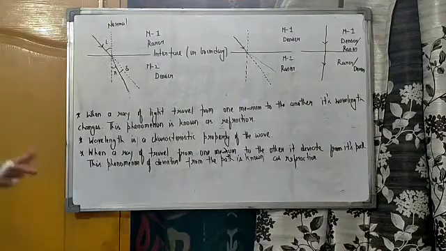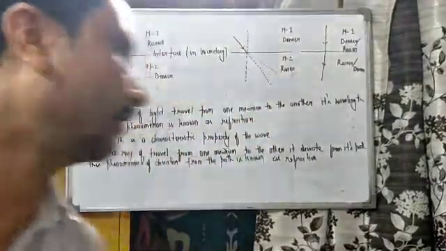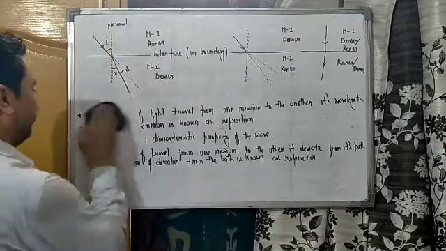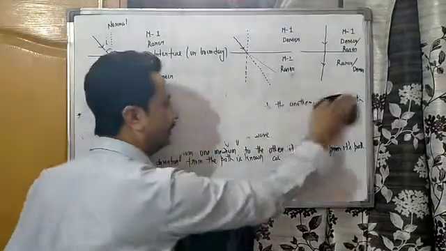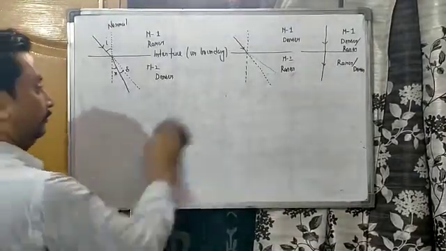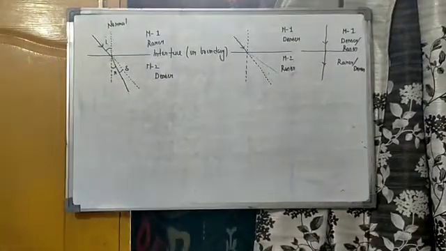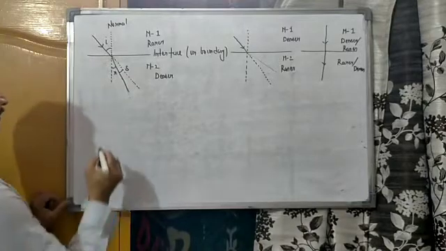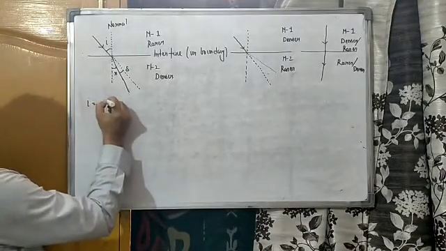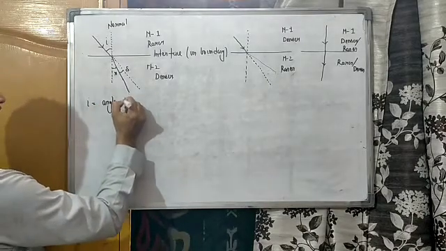Now I am going to erase these things which you already noted down and introduce some technical terms related to the refraction of light. So in this scenario, what is I? This is angle of incidence.